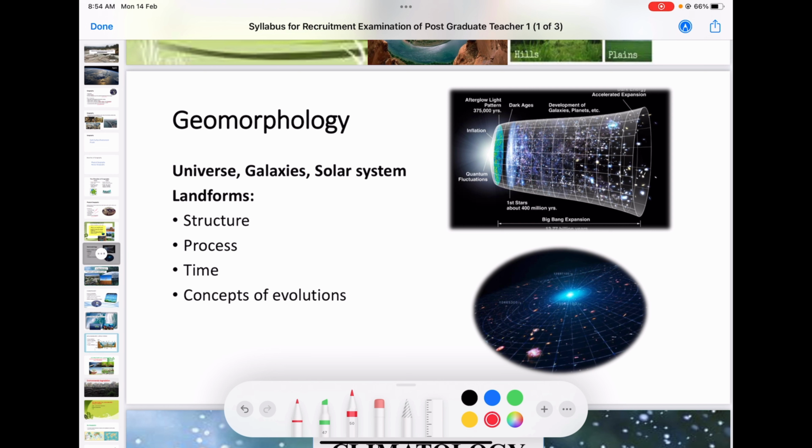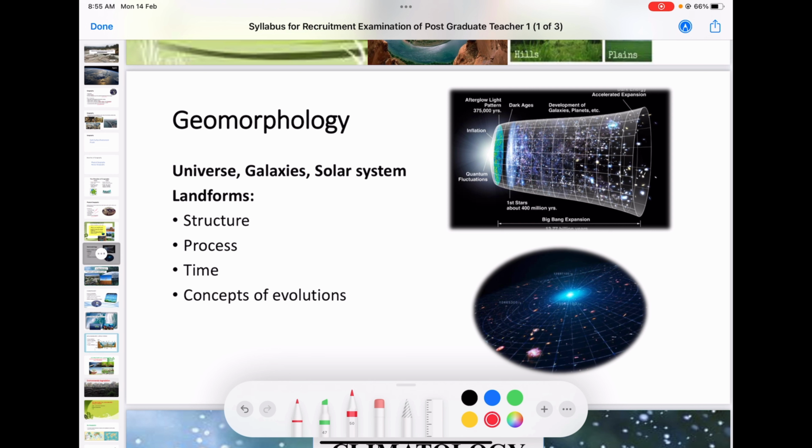Whether this is an erosional landform or a depositional landform, many things. If you go deeper, we can see many subdivisions for this area. So we can expect questions from all these.